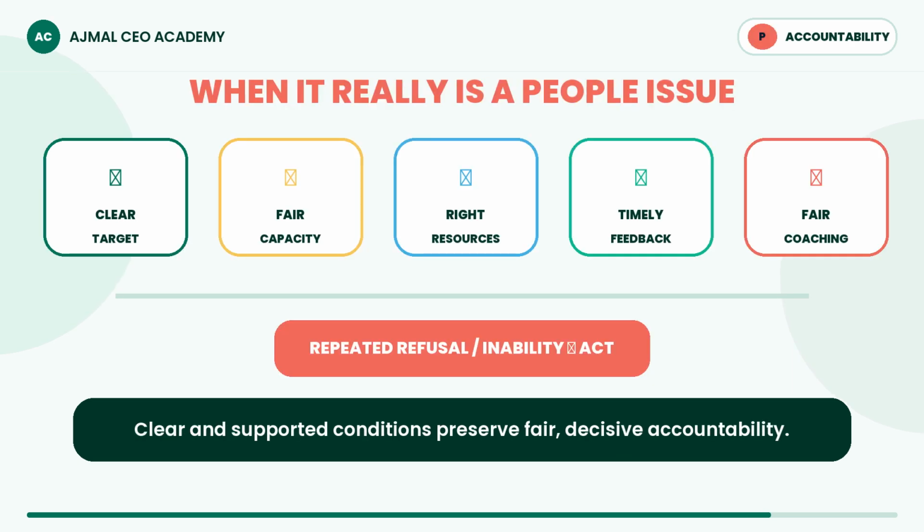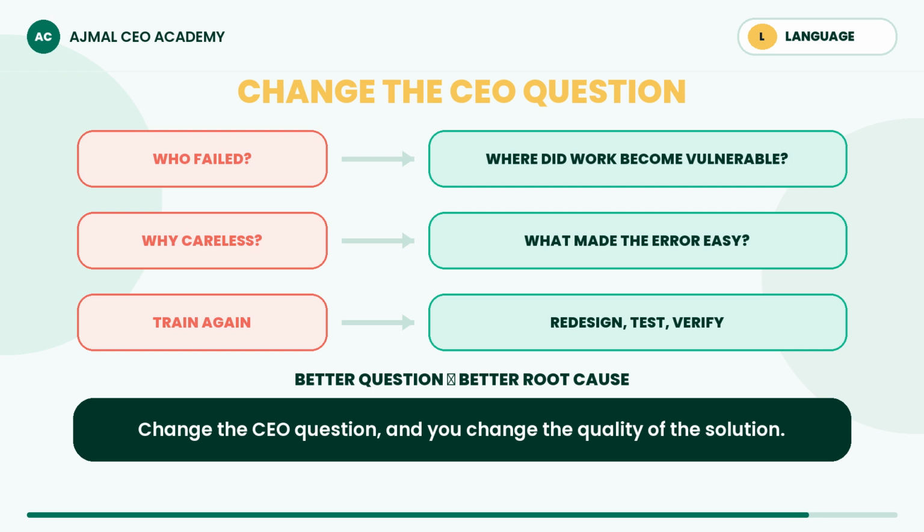When is it truly a people issue? The target, authority, resources, workload, feedback, and coaching were fair. If inability or refusal continues, act decisively. Accountability is leadership. Change the CEO language.